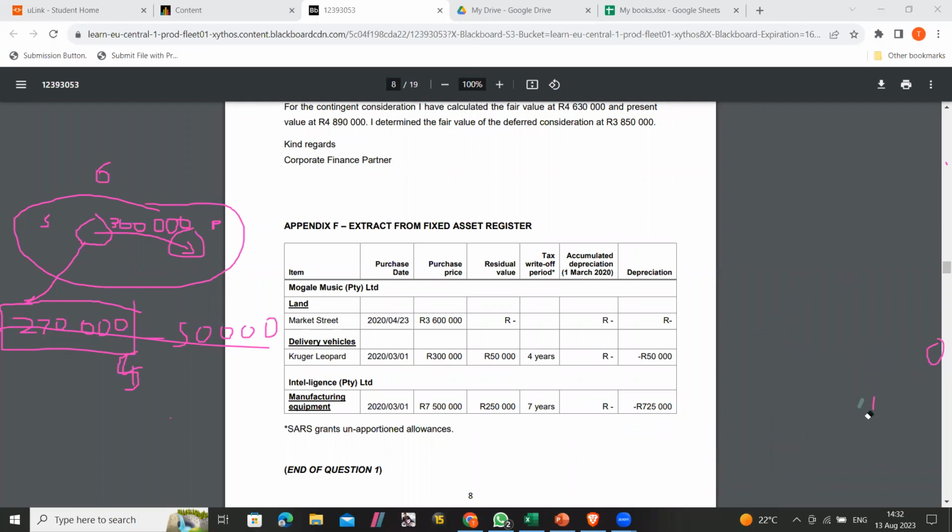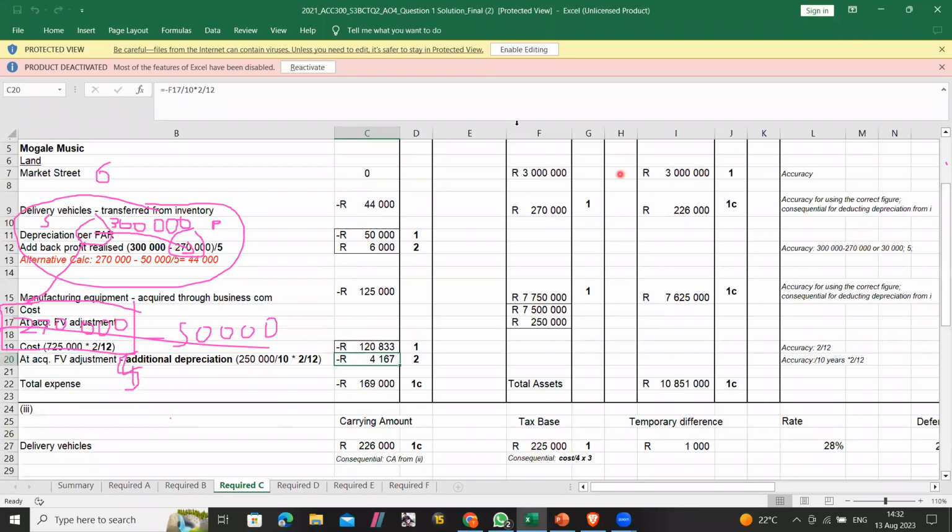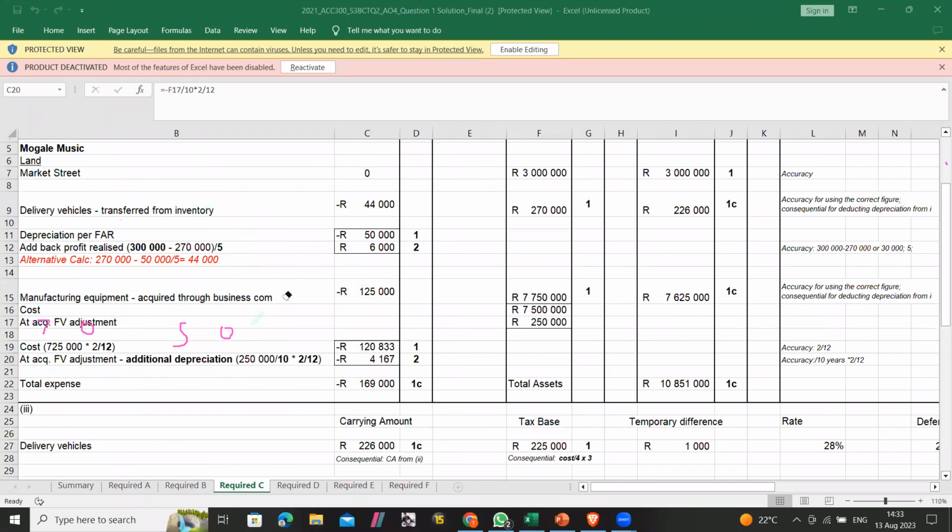I guess they acquired this business 2 months before year end. So you have to include the depreciation for that period. And then obviously because it was undervalued, you must increase the depreciation to the point of it being the same value, right? Hence they use 250 here divided by 10 times that. You see, they only use 2 months for depreciation. I hope you got it there. So that's for the depreciation part of the question. Now we can move on.